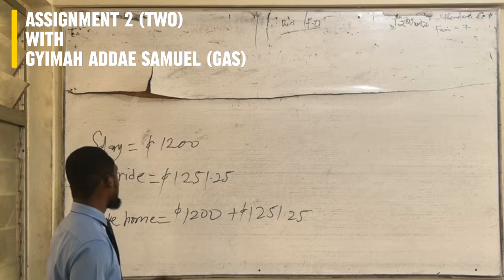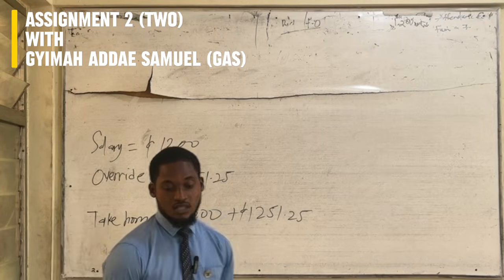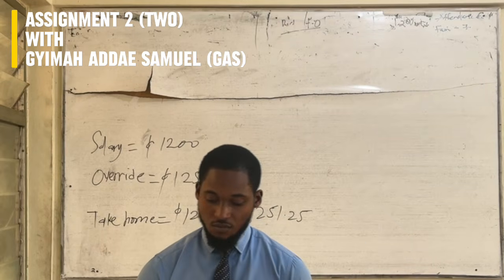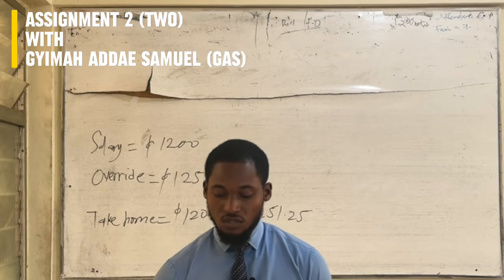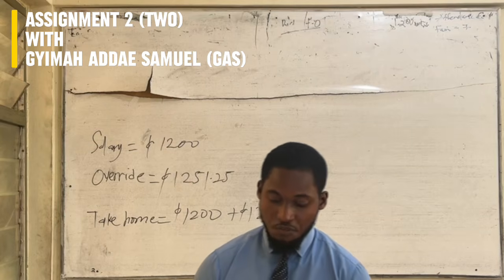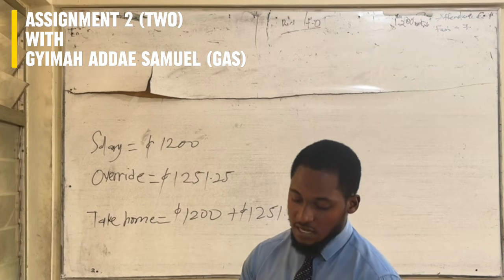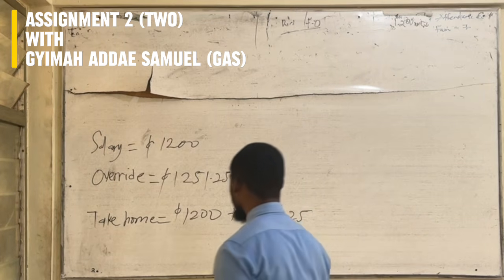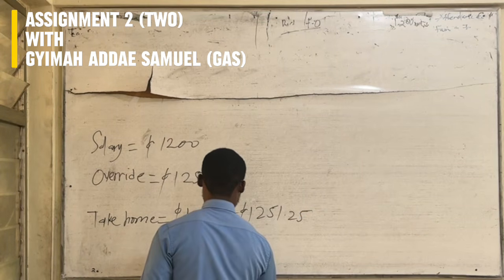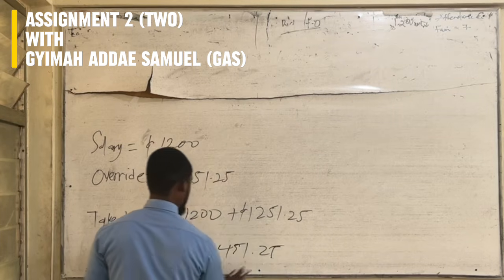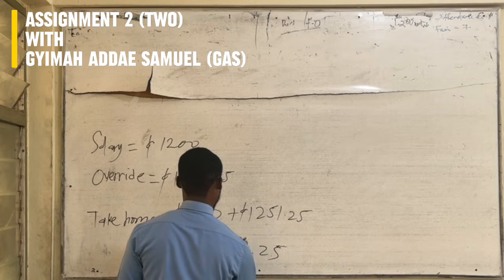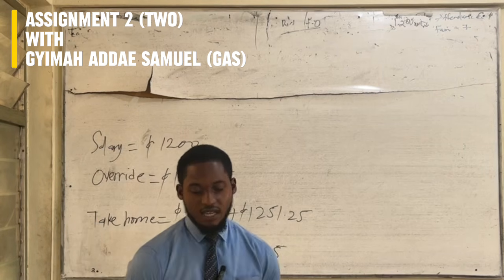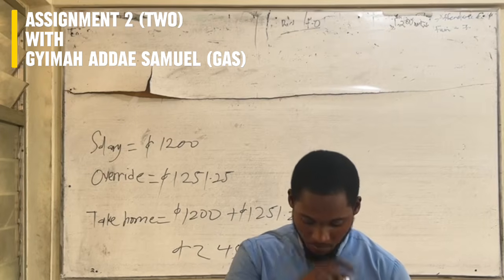So the take home will be what? The salary plus override, because there is no commission tied to Humera. Humera didn't earn any commission, and there was no deduction made. So you add the salary plus the override, and you get 2,451.25 Ghana cedis.